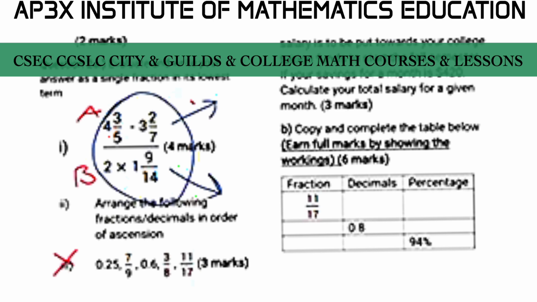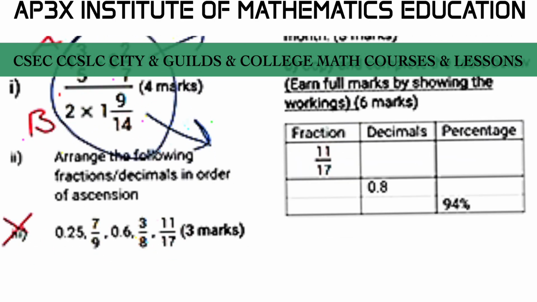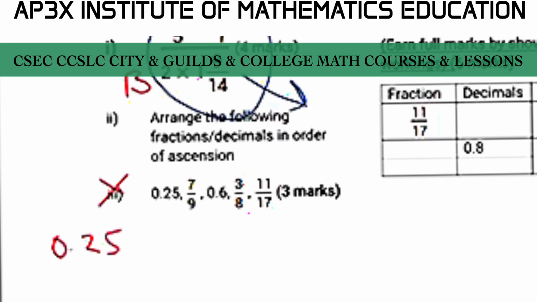So in order for us to do this successfully, it is a lot easier if we were to convert all our fractions to decimal as opposed to converting the decimals to fraction. Now, it can be done both ways, but as it is for an exam, you want to take the simpler route here. So here, I'm going to just leave my 0.25 as 0.25. And so I'm going to go on my calculator and convert 7 divided by 9 to a decimal.